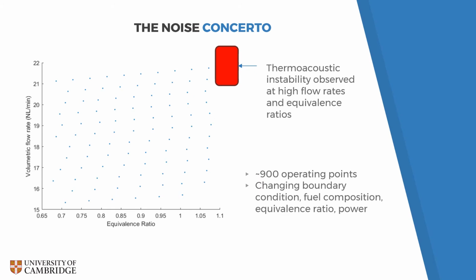The system is operated at 900 different combinations of operating parameters, which form a grid in our four-dimensional operating parameter space. The four dimensions being the volumetric flow rate, the equivalence ratio, the methane to ethene ratio, and the outlet boundary condition. This wide range of configurations included very thermoacoustically stable operating points as well as points which were right at the edge of instability.